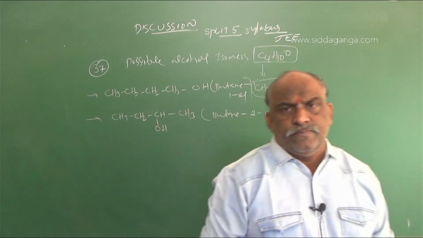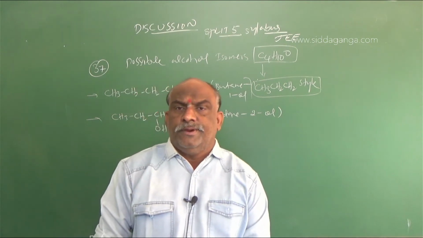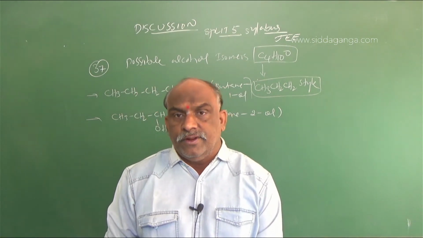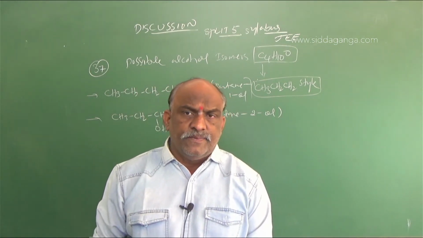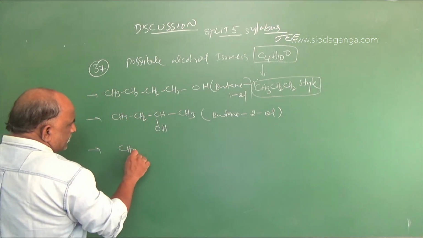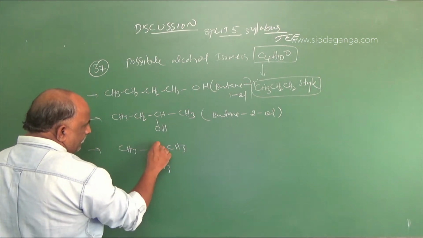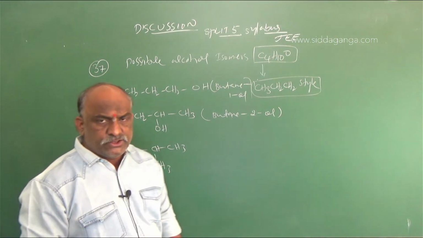After butane 2-ol and butane 1-ol, butane can be written as isobutane. Number 3: CH3 with a branch, this is called isobutane.